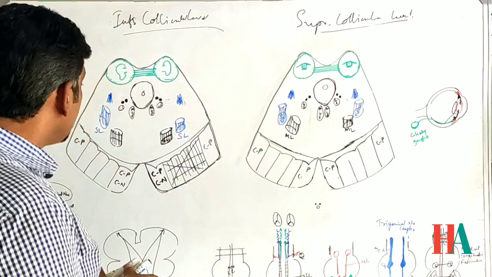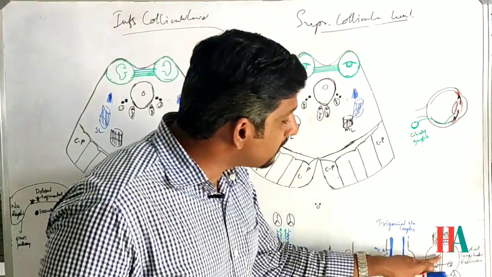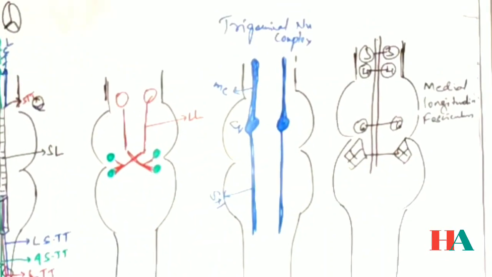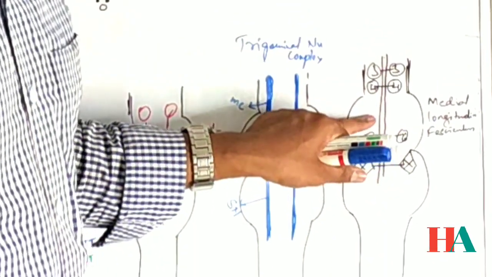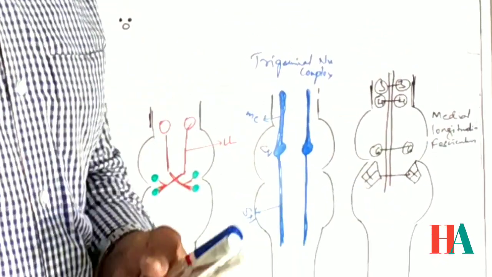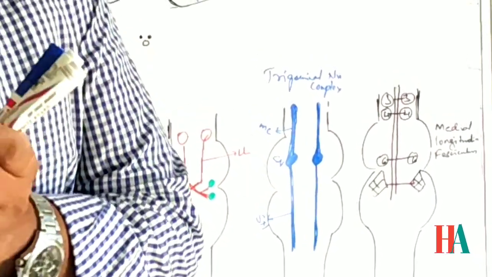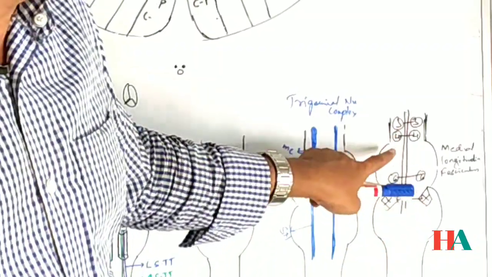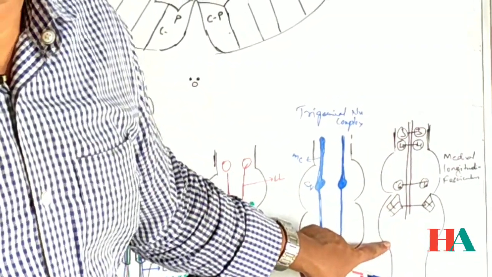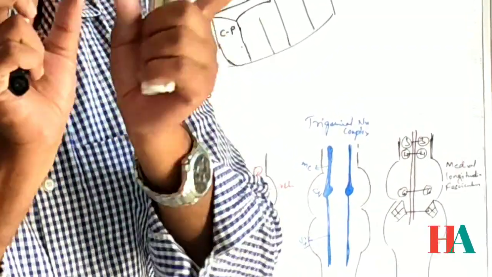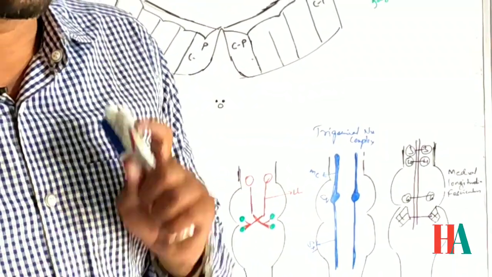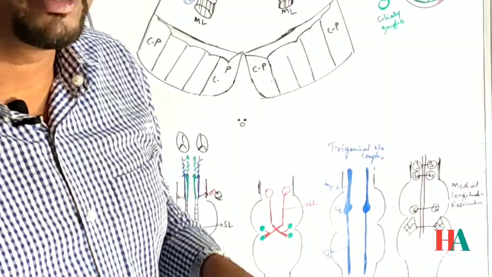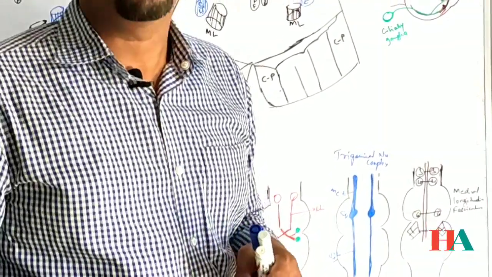Next, if you see this one, what is this? Medial longitudinal fasciculus. What is the medial longitudinal fasciculus? It is a bundle of communicating neuronal fibers between the third, fourth, and sixth nuclei, along with the vestibular nucleus, for the conjugate movement of the eyeball and the reflex actions related with eyeball movement, right?